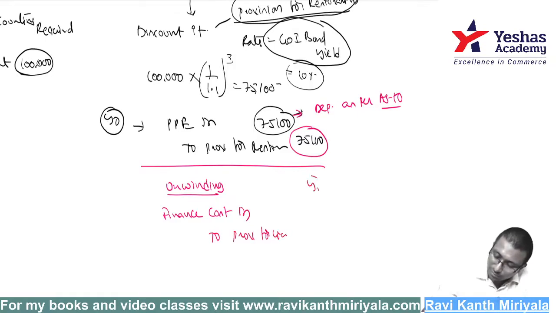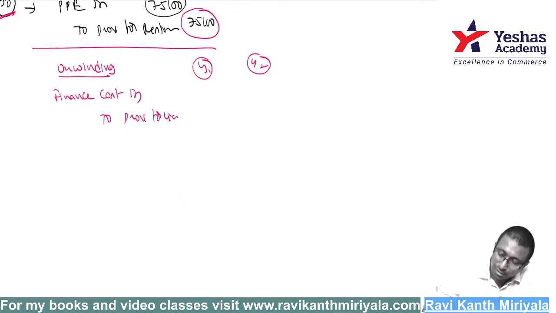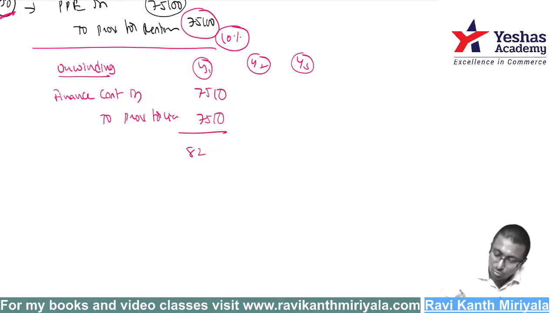At the end of the first year. This is Y0, meaning beginning of the year, then Y2 and Y3. What should I do? 75,000 into 10%. At what rate did you discount? At the same rate you should reverse it. So 75,000 into 10% is 7,510. That comes to 82,610 or so, I don't remember exactly, you should calculate.